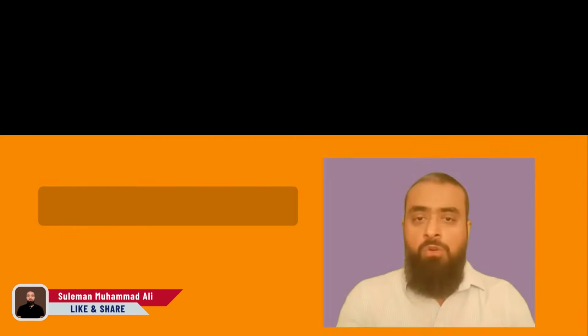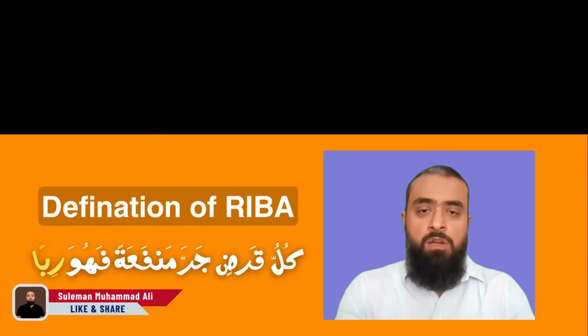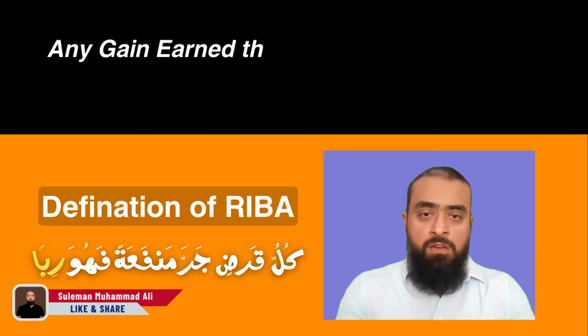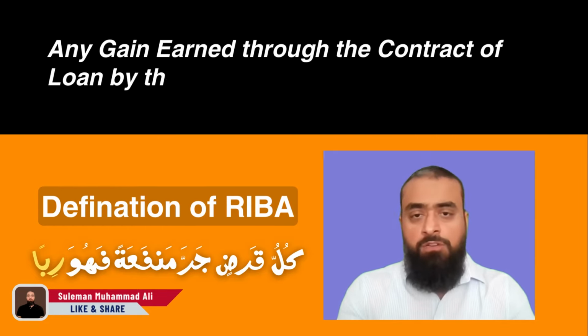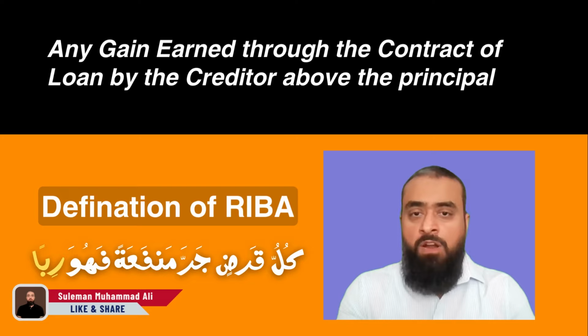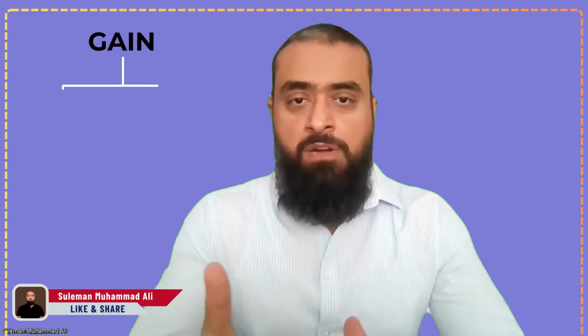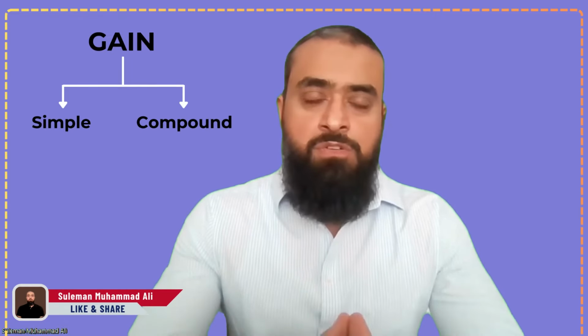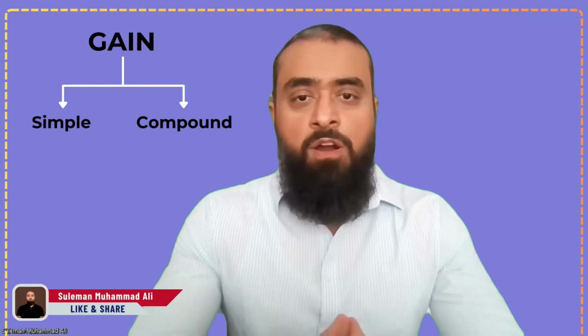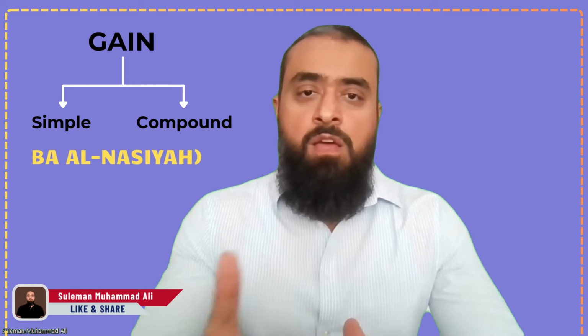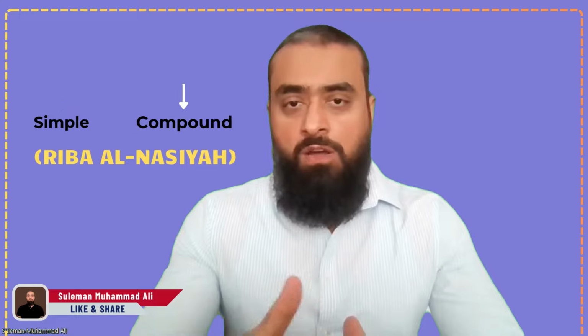Because we have seen before the definition of riba. As per a hadith, the definition of riba is kullu qardin jarra manfa'atan fahuwa riba, which means that any kind of gain which is earned through the contract of loan by the creditor over and above the principal amount of loan is riba. So any gain that is earned is riba. That gain can be simple interest or compound interest. Both forms of interest fall under the category of Riba Al Nasiyah and hence are non-compliant or haram.